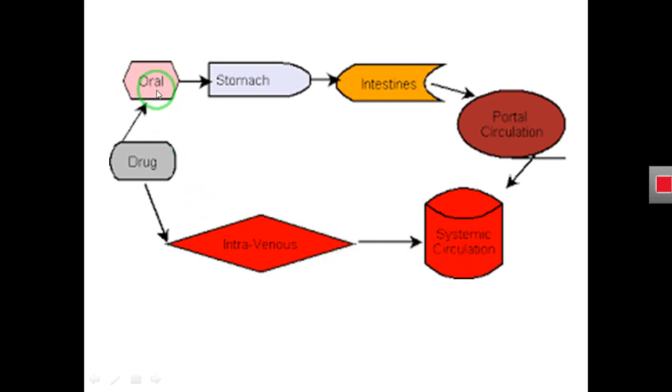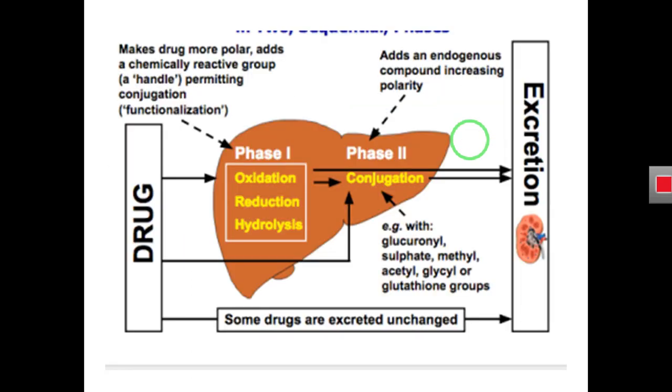However, the drug that we consume as an oral drug first reaches the stomach, then intestine, and from this intestine it reaches the portal circulation, from where it reaches the liver. And in the liver, the drug is metabolized. So the main organ of drug metabolism is the liver, where two phases of drug metabolism take place.